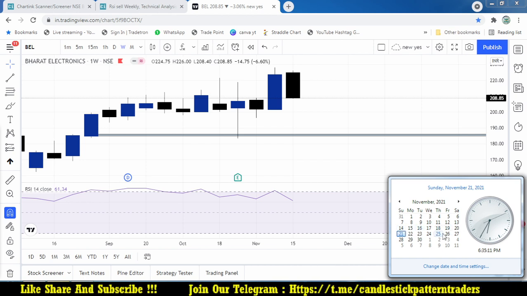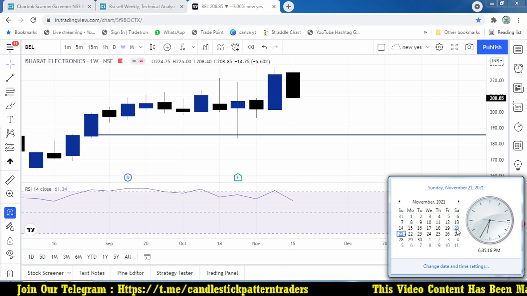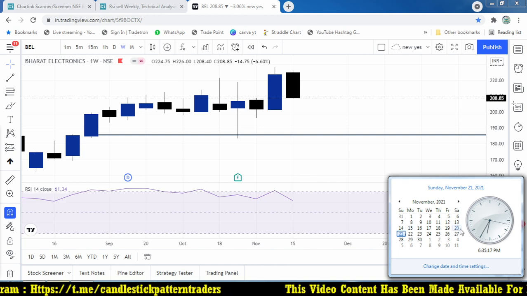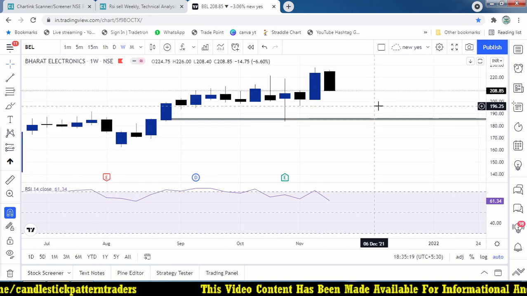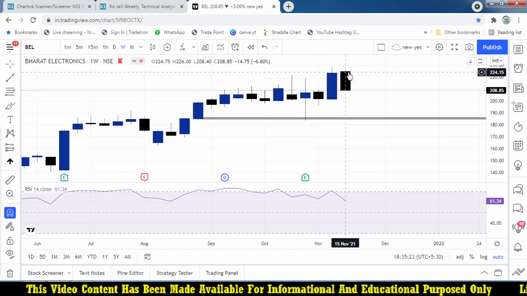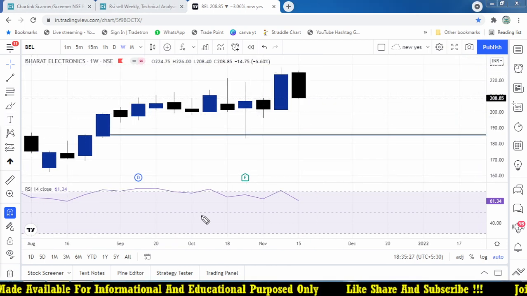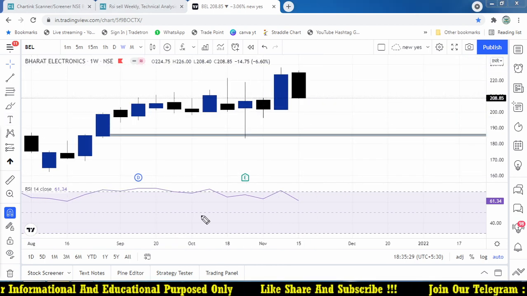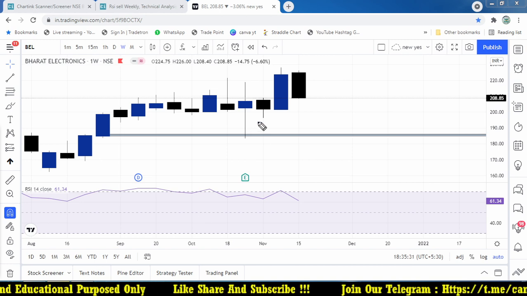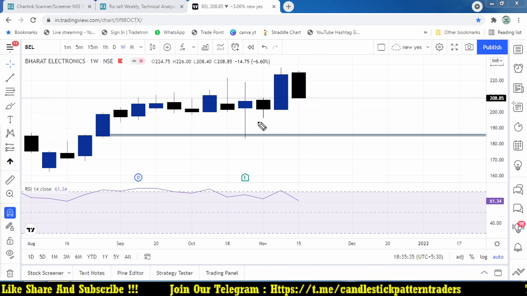This is the weekly time frame. This stock may trigger any of these days, right? So if you are tracking this, we may be getting a good opportunity in a positional way. This particular week it may have given the signal maybe yesterday or the day before yesterday, or maybe on Tuesday or maybe Monday. We don't know because we are not tracking this.